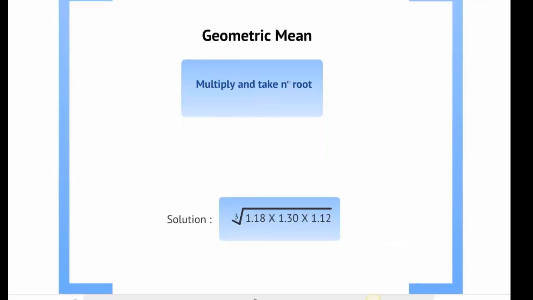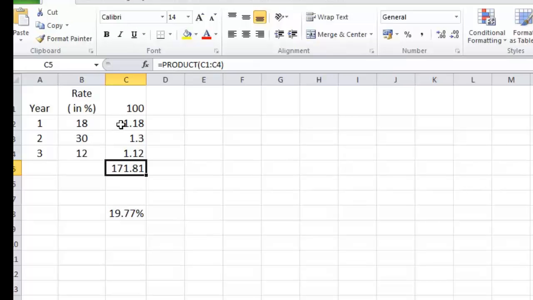So solution would be cube root, because there are 3 numbers, of 1.18 into 1.30 into 1.12. Let us once again check this out in Excel sheet to determine whether what we are doing is the correct thing. Let us take these 3 return relatives separately for this purpose over here.